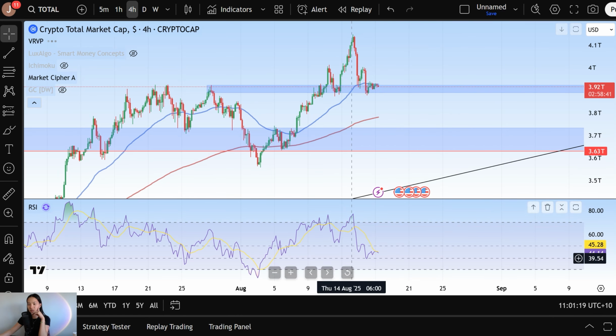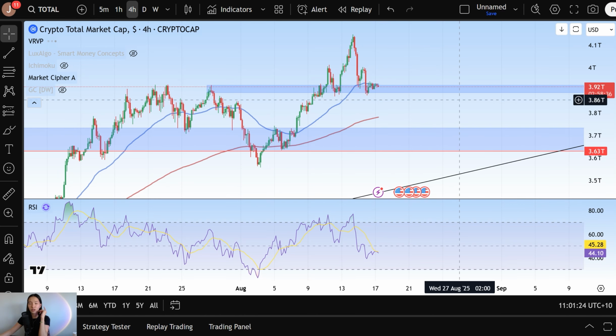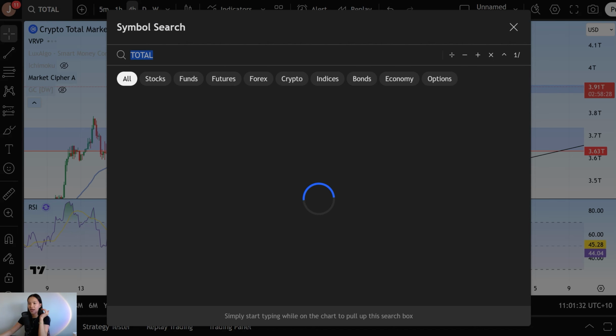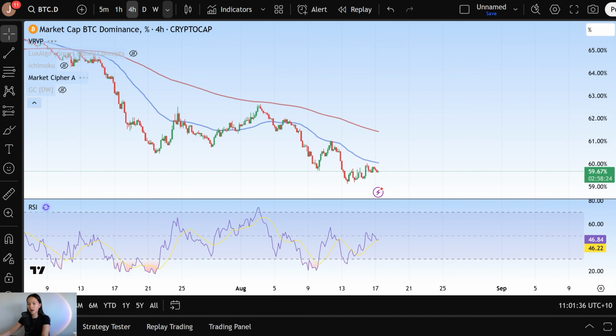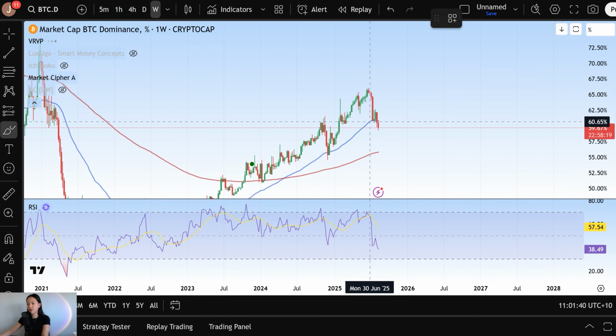We're holding as a base of support. Despite increasing selling pressure, we're still holding sort of equal lows there, which is a good sign of absorption. And so altcoins didn't actually experience the crash or the tumble as aggressively. Now, if we take a look at Bitcoin dominance as well, we can see a good sign on the weekly chart, being that we still managed to retain movement below the 50 MA.